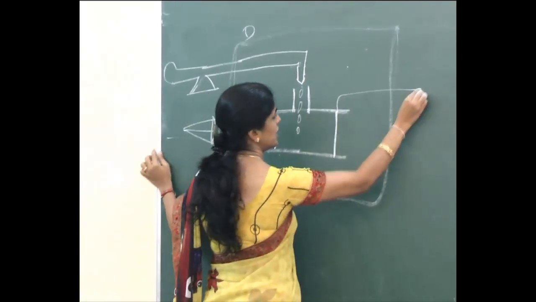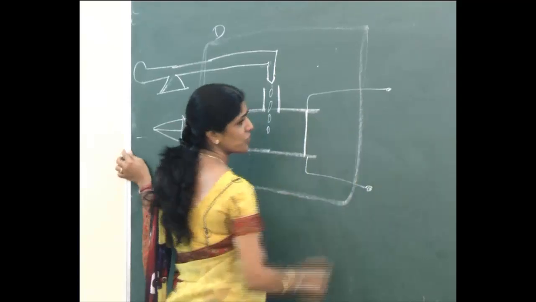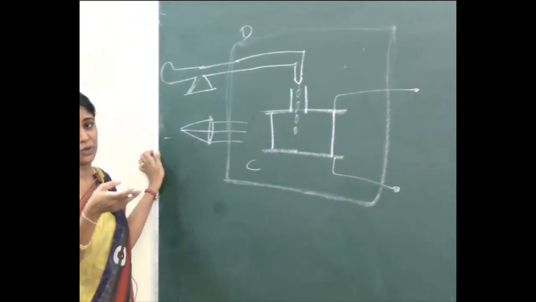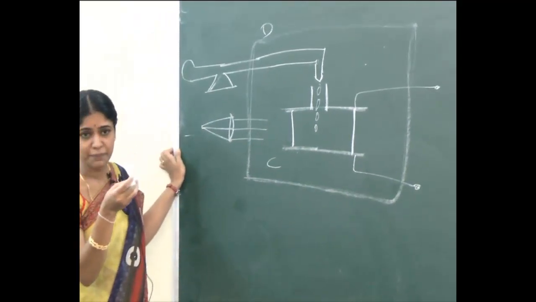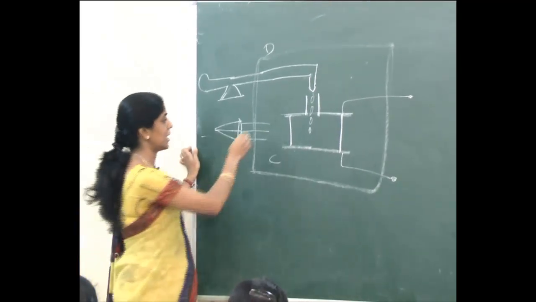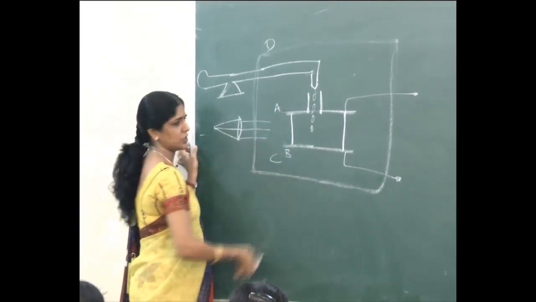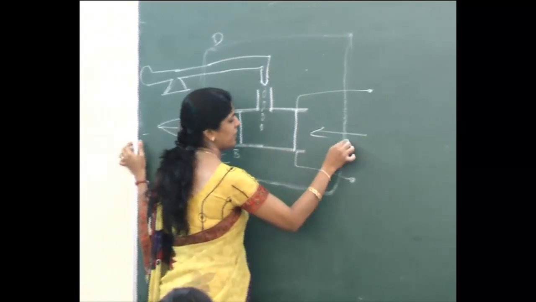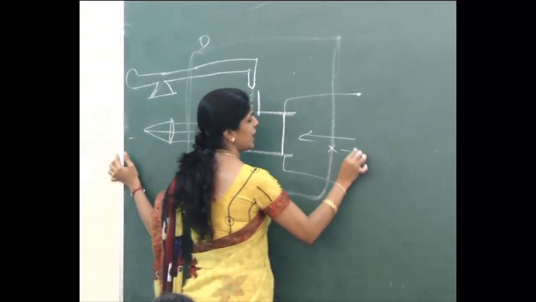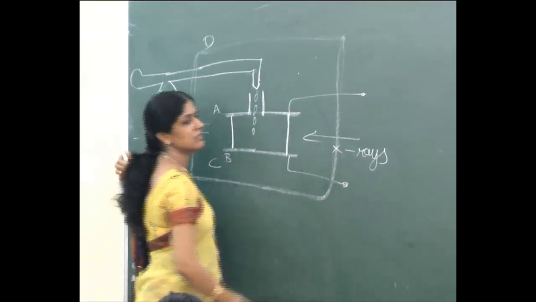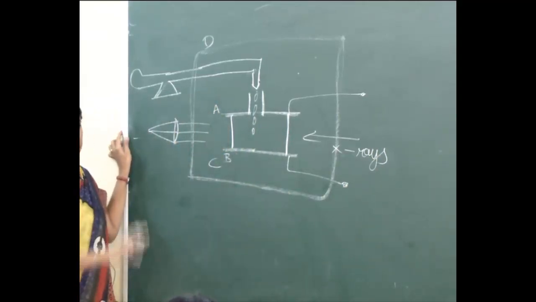Here it is connected to an induction coil. This is going to produce a high potential difference. We have connected an induction coil to these two metal plates A and B, and it will produce a high potential difference. Here I will have a beam of X-rays so that I can make the air inside the metal plates ionized. This is to begin with.